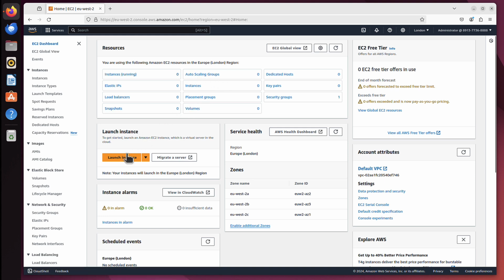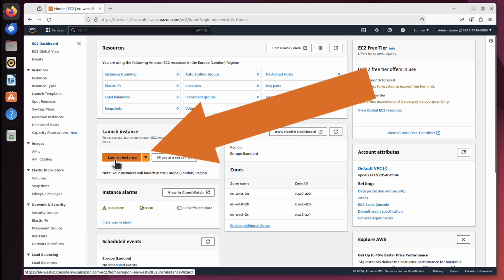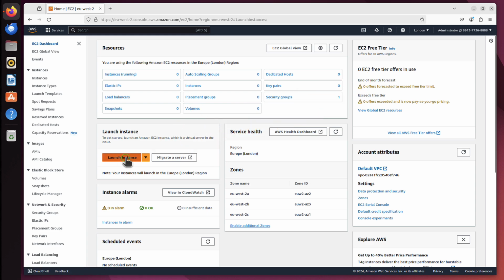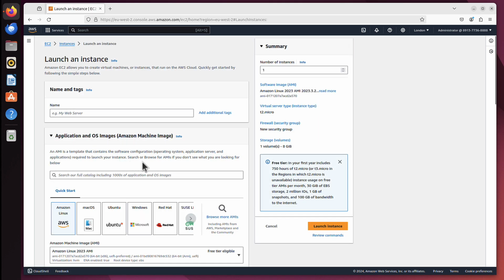To create one, we can click on that orange Launch Instance button. I'll click that. And now we can specify all the details for our server. First is name, and name is really not important, but let's name it Mark's server. Doesn't really matter what you name it, it's just so you recognize it's yours.